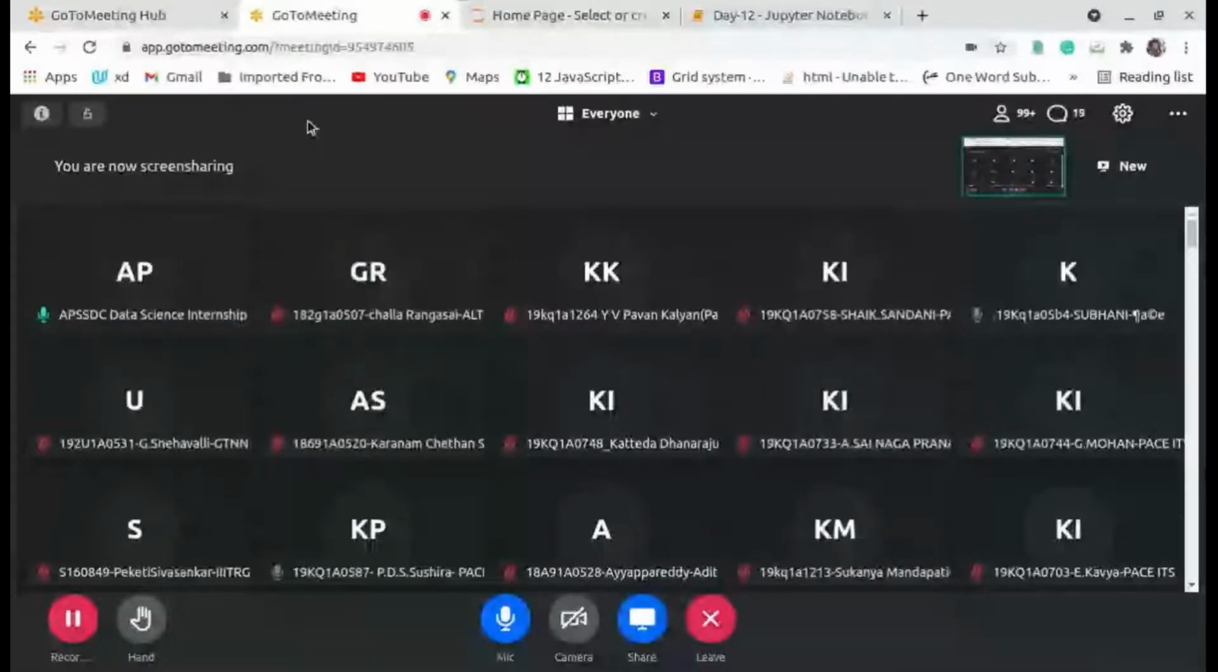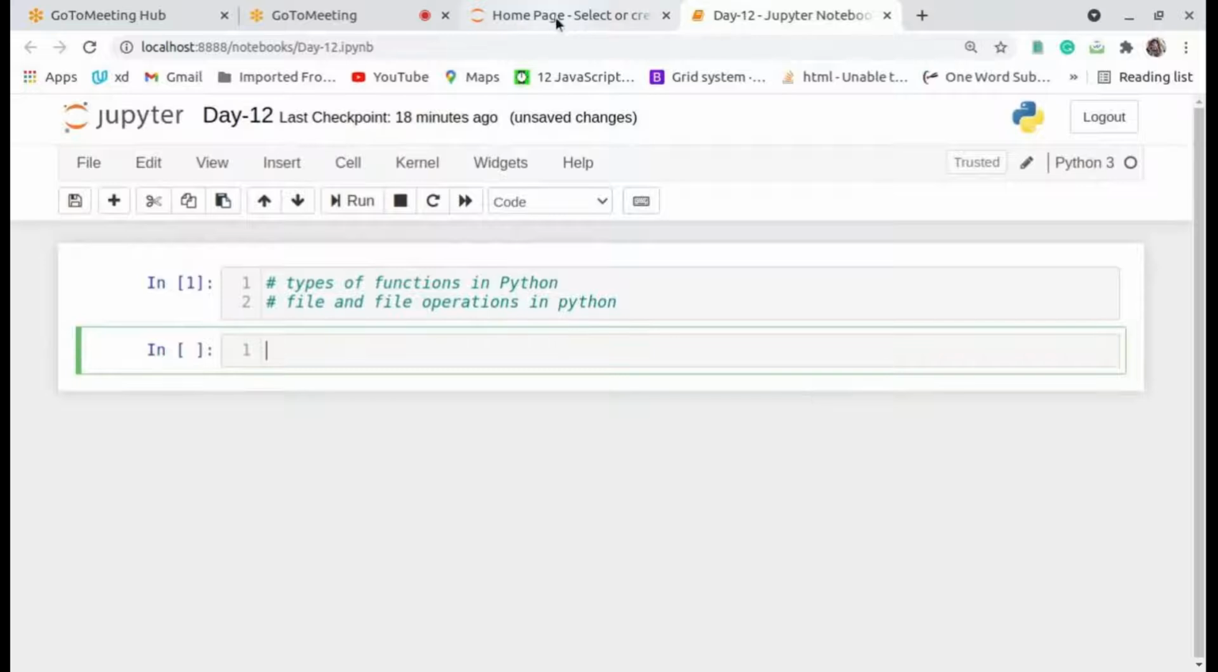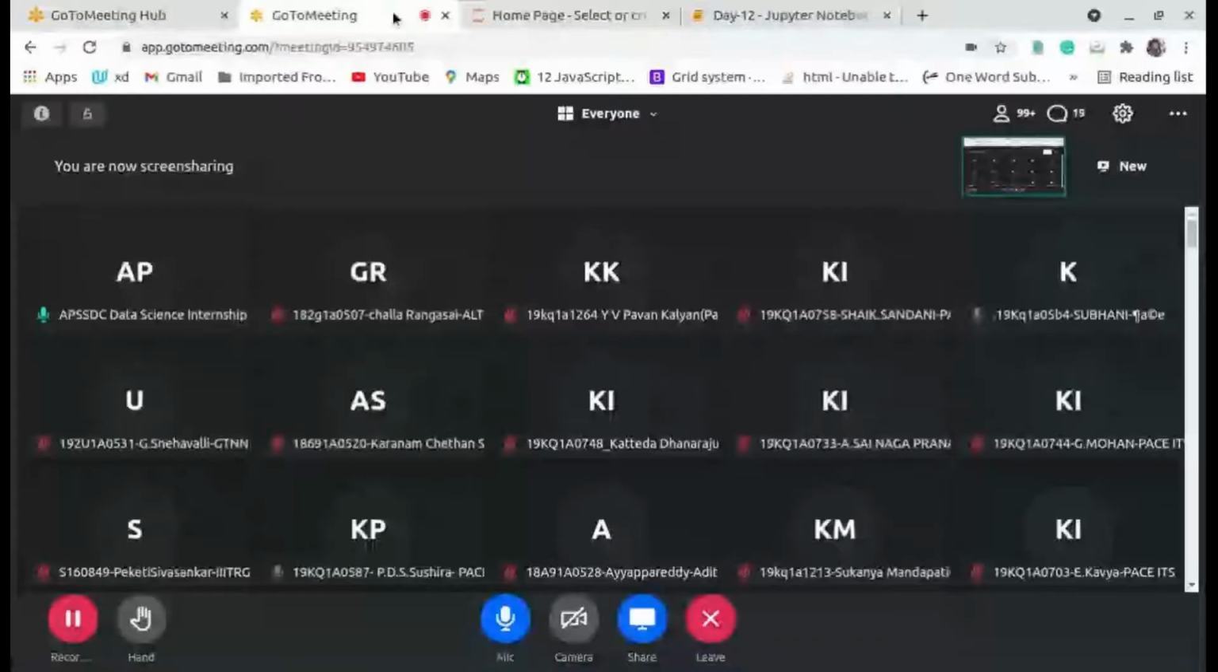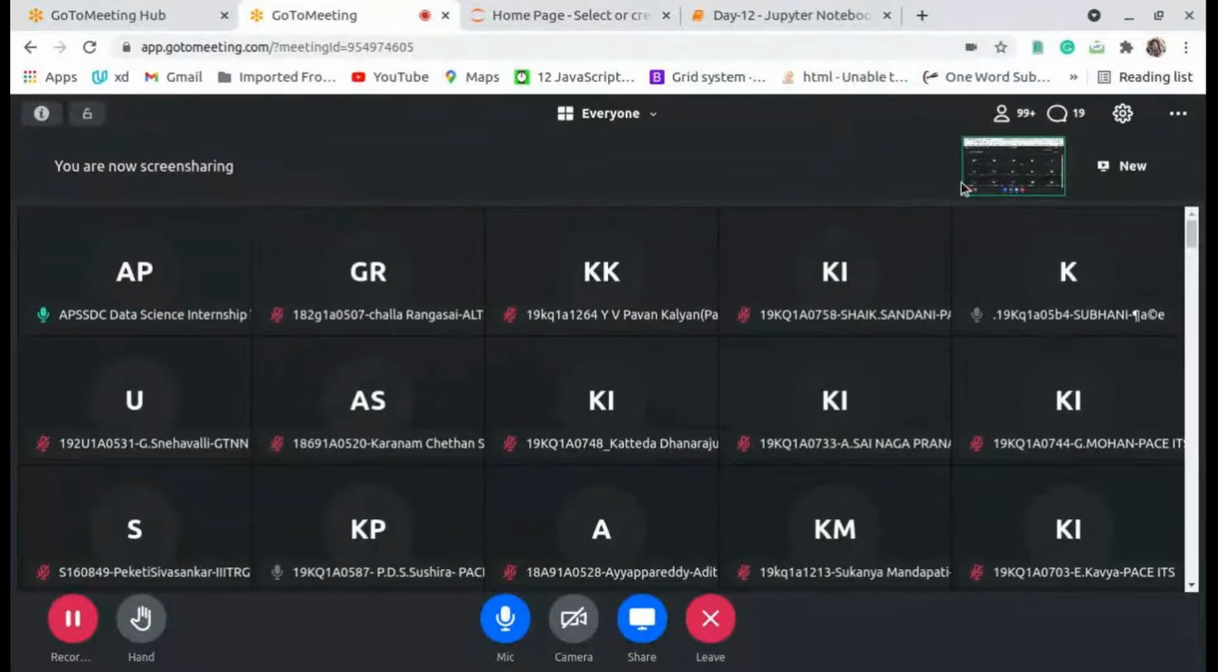Okay, today's topics are Python functions and files, and file operations. Now I will move on to the types of functions. Can you go for that? Please respond in the chat box. There are four types of functions available in Python.